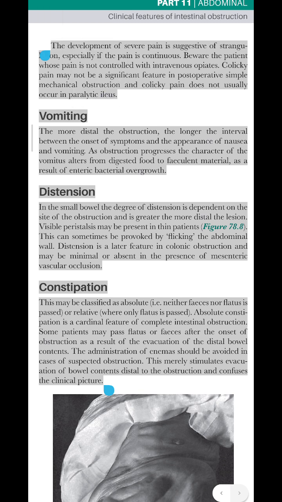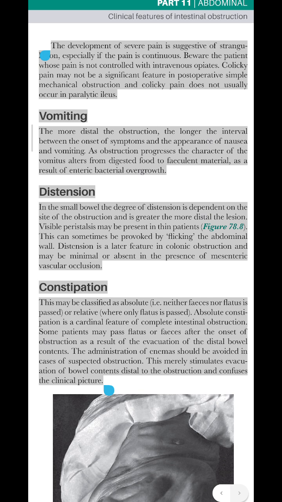The development of severe pain is suggestive of strangulation, especially if the pain is continuous. Beware the patient whose pain is not controlled with intravenous opiates. Colicky pain may not be a significant feature in postoperative simple mechanical obstruction, and colicky pain does not usually occur in paralytic ileus. Vomiting. The more distal the obstruction, the longer the interval between the onset of symptoms and the appearance of nausea and vomiting.